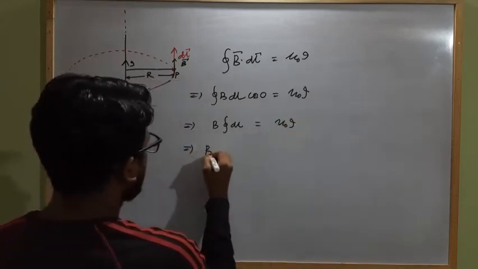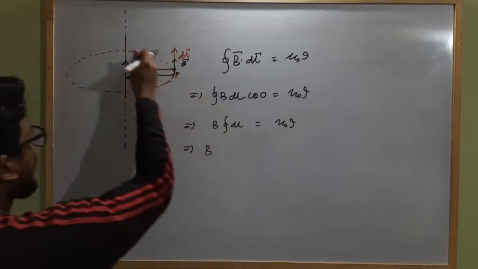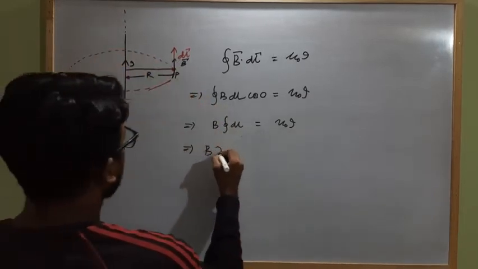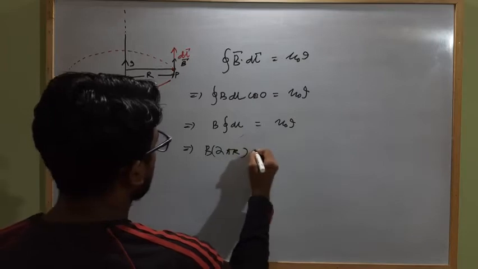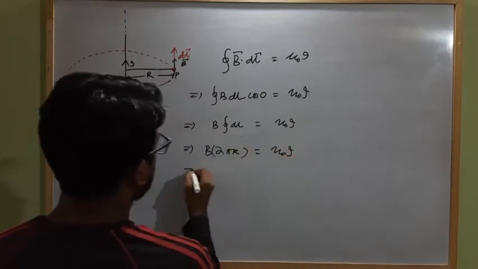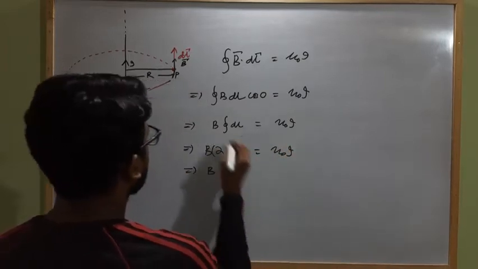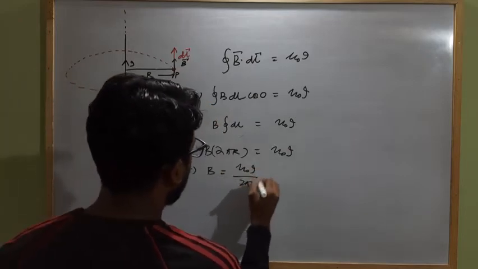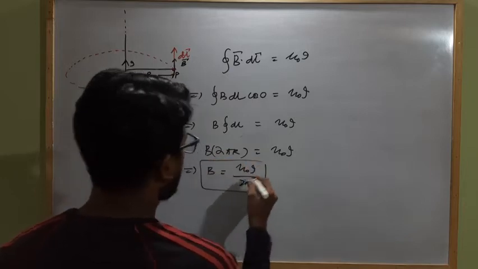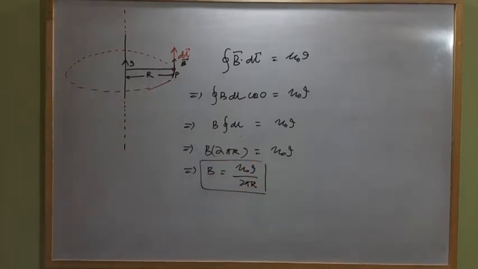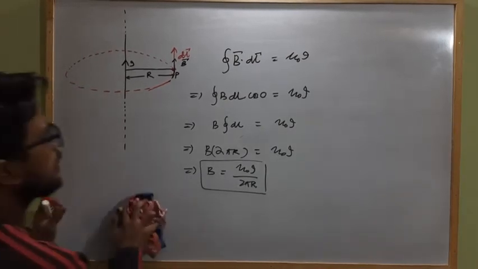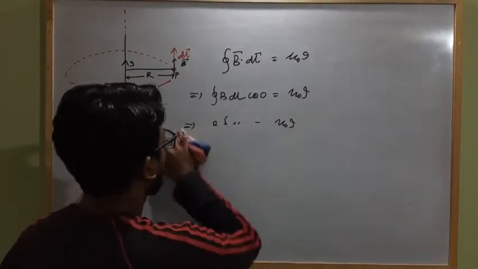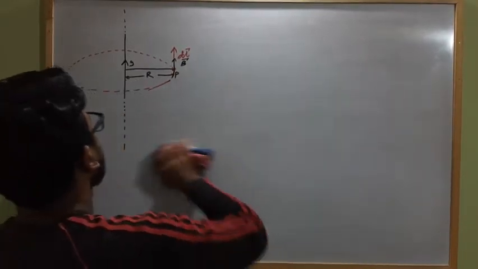This implies B times the closed line integral of dl, that means the complete length of this Amperian loop, which will be how much? 2 pi r, equal to mu naught I. So this implies B at any point P which is at a distance r will be mu naught I divided by 2 pi r. We already calculated this by using Biot-Savart's law. Clear? Okay, this is how we get the magnetic field strength due to an infinite long straight current carrying conductor.